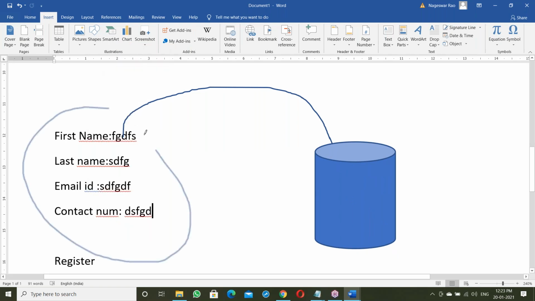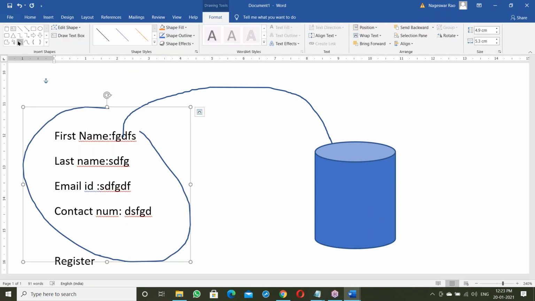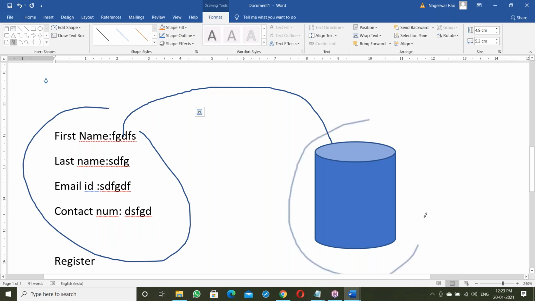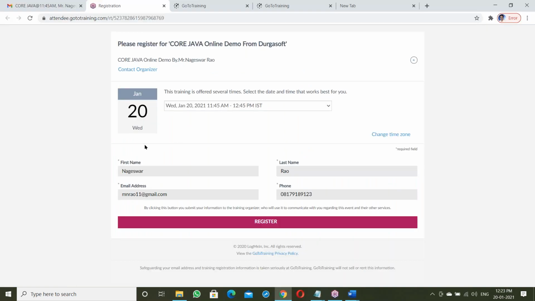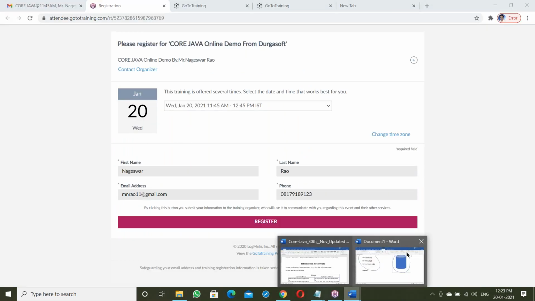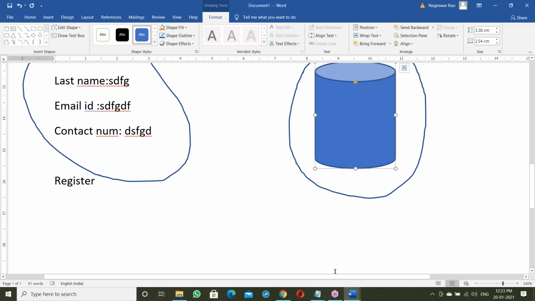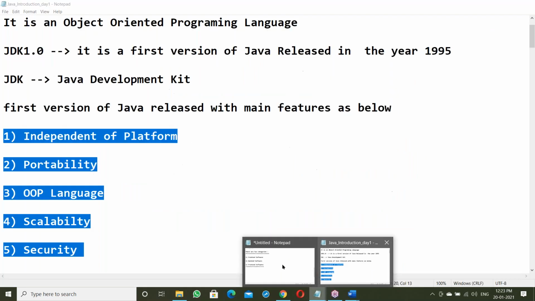This is the front end. Next, this is the backend. Front end and backend are like this. The front end collects data from end users, and it stores it into the backend database. So that is about front end and backend.